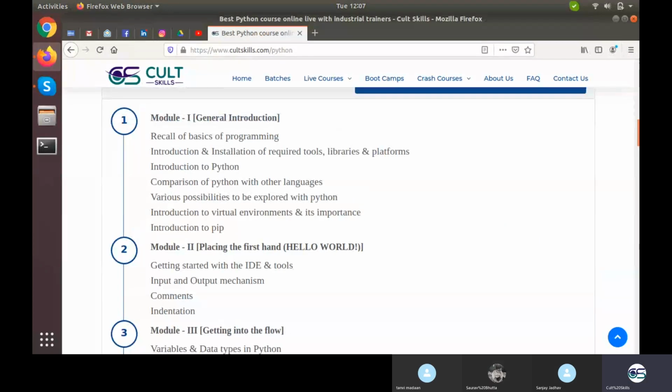Okay, so this is the second session, and in the first part we covered module 1, in which we talked about the basics of programming, the introduction to programming, what is a language, what are different languages, what is a high level language, what is a medium level language, and what is a low level language. And then we covered the basic introduction to Python and how to install it, how to install different tools into Python, what is pip, what is a virtual environment, and what various possibilities we can explore with Python. Enough of the introduction.